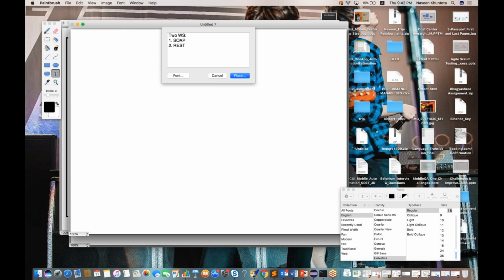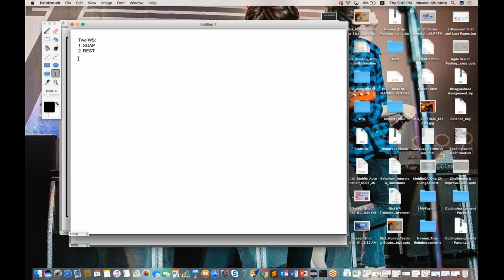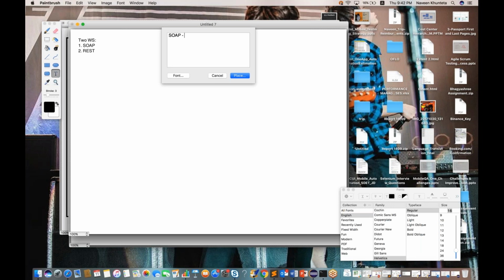So if anyone asks you at the time of interview, what are the different types of web services? There are two types of web services. Either it is SOAP based or REST based, right? What do you mean by SOAP based? They will ask you the full form of SOAP in the interview again. The full form is Simple Object Access Protocol. So SOAP is a protocol, guys, which works over HTTP.